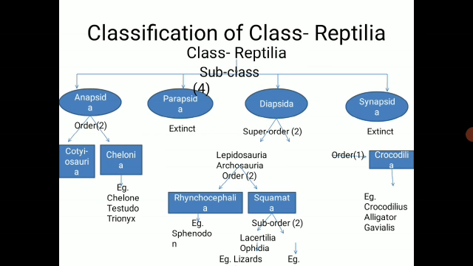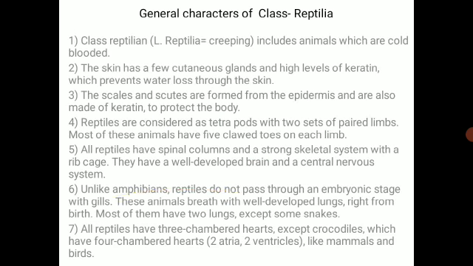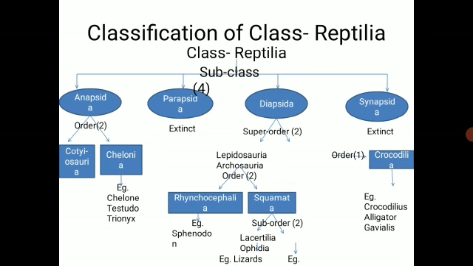Then the second suborder of Diapsida is there, which we call the Archosauria, which is divided into the order Crocodilia. And the examples of Crocodilia are Crocodilus, alligator, and the Gavialis. So these are the different examples.